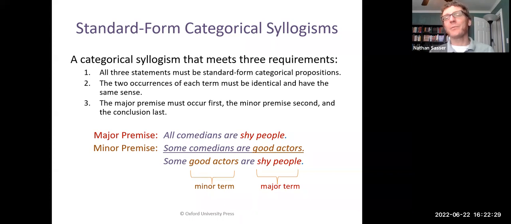Now, which premise is the major premise? Well, the major premise is the premise that has the major term in it. And remember what the major term is? It's the predicate term of the conclusion. So the conclusion is, some good actors are shy people. Shy people is the major term. You look for the premise with shy people in it. Oh, that's the major premise. It should come first. And then the same thing happens with the minor premise. So you have to know how to set up a categorical syllogism in this standard form.